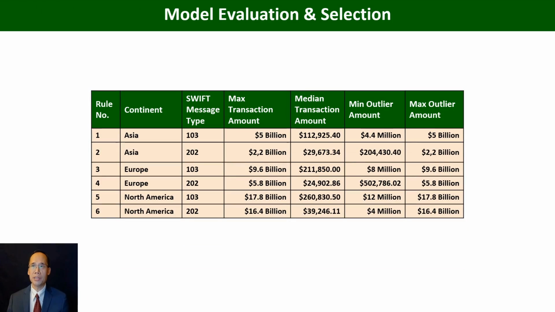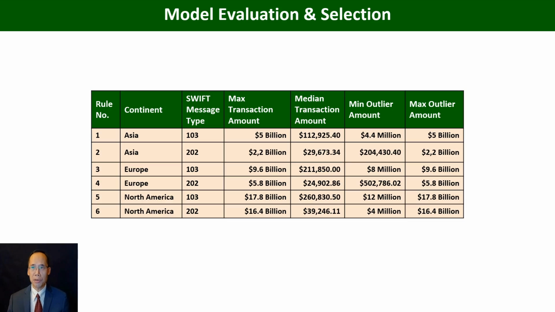And here are the model evaluations and selection. As one could see from the accuracy statistics on the previous slide, we could not select the supervised machine learning for threshold setting because the predictive accuracy for the model was not good enough for threshold setting. And that was the reason why we selected the unsupervised machine learning for threshold setting.